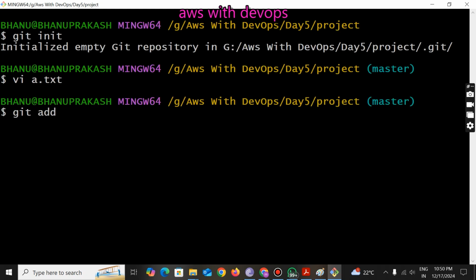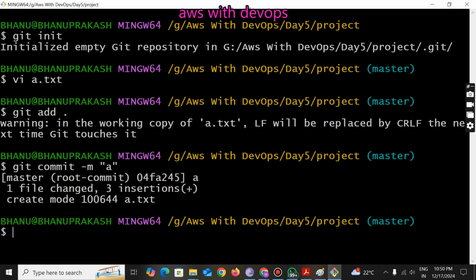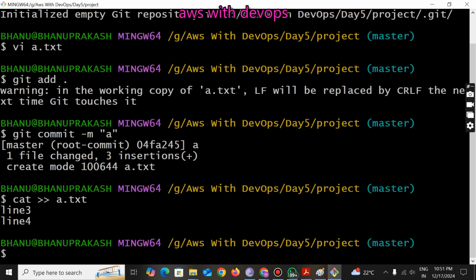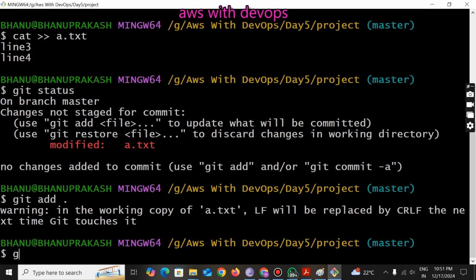Now I am going to do the commit here. git add . moves files to the staging area, and then the commit moves from staging area to the local repository. I am taking this commit as A commit. Okay. Now again I want to modify the same file with the help of the cat command. I am going to append to the txt file. Now I am going to add line 3, line 4. Now Ctrl+D to save and quit. Now if I say git status, again this file will become an untracked file. Again I will say git add . and git commit -m, this time as B commit.